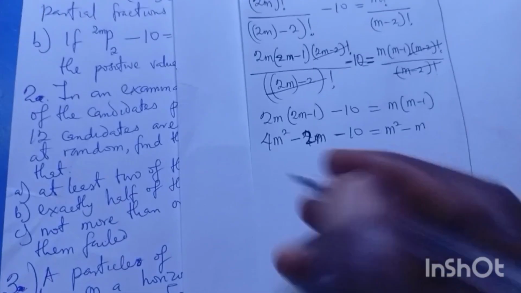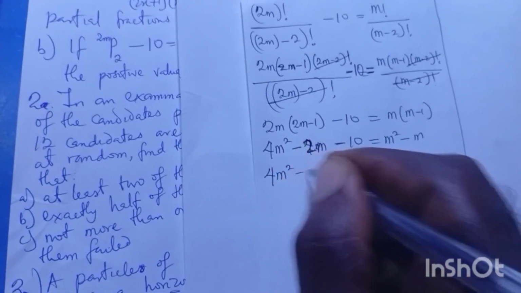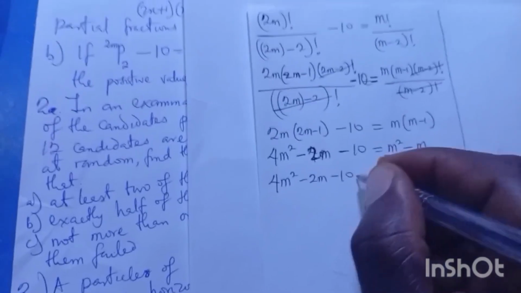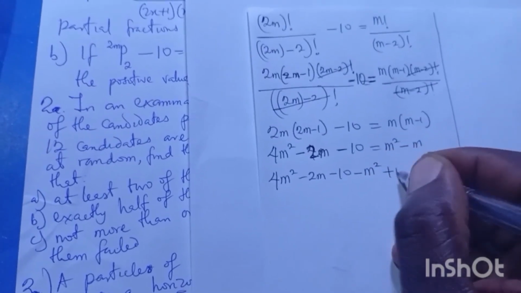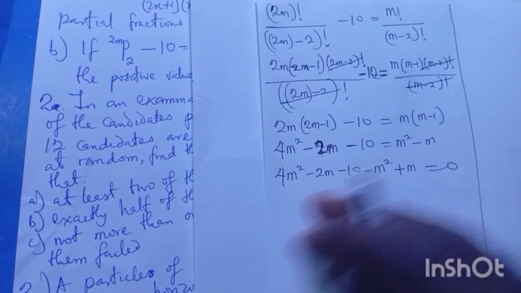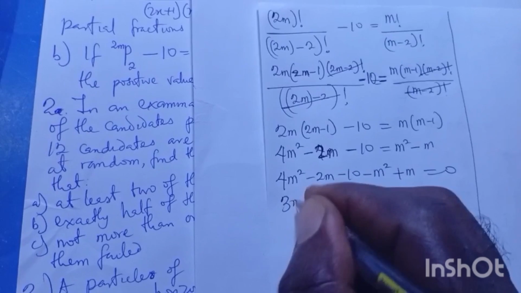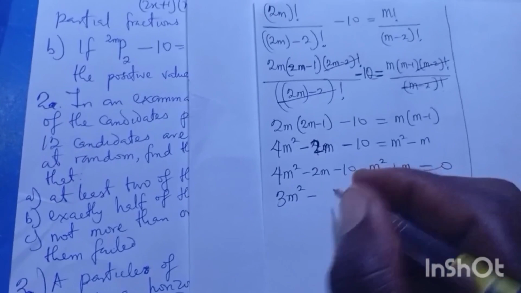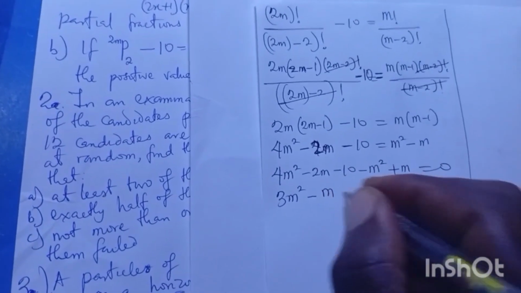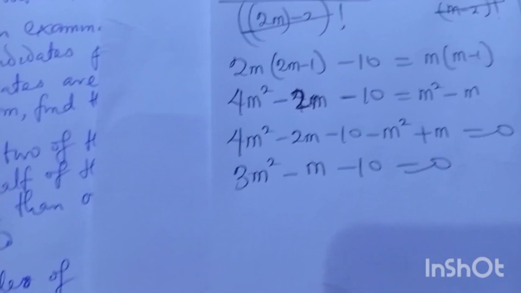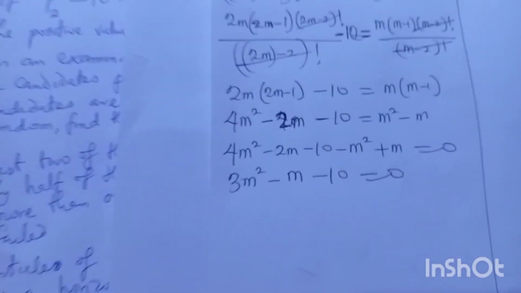You can rearrange everything to have minus 10 minus m squared plus m, and everything goes to 0. So 4m squared minus m squared is 3m squared, minus 2m plus m is minus m, minus m minus 10, everything equals 0. This is where we are. It has led us to simple mathematics called factorization.